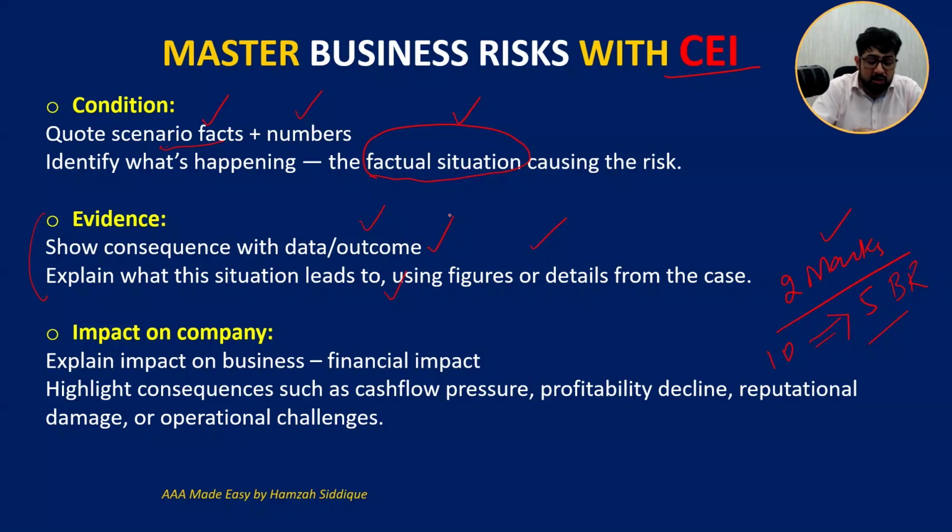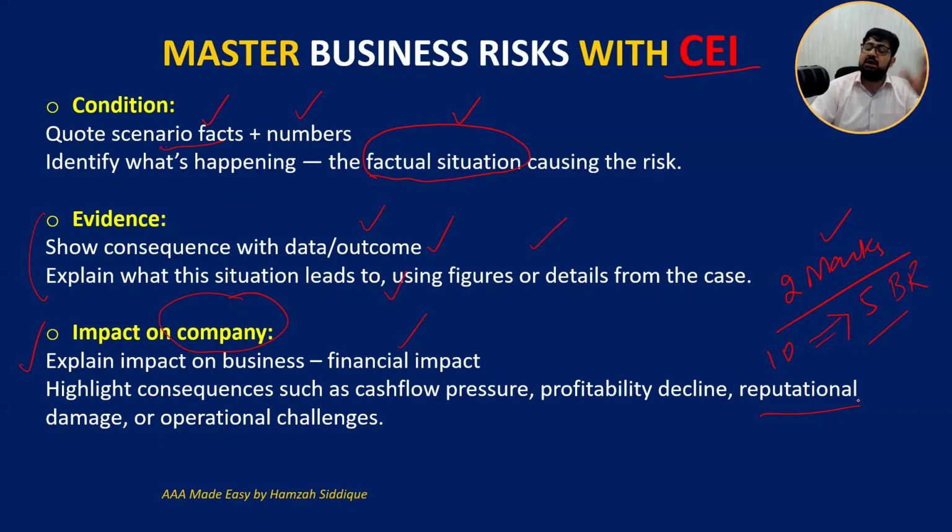Now, what will be the impact on the company's business? What will be the impact? That may be a financial impact, most likely. Now, what is the financial effect? Profit may go down, cost may go up. Reputational damage is ultimately also financial, because it turns into financial damage.